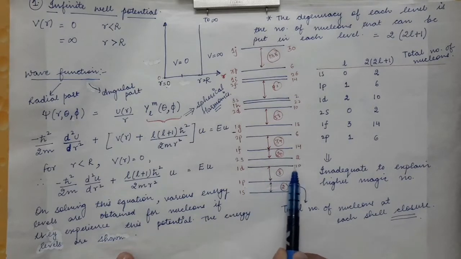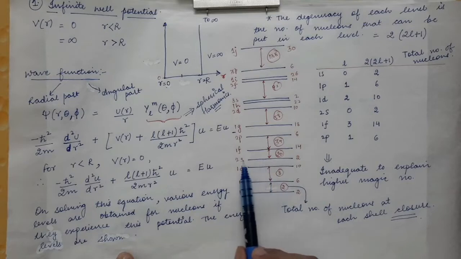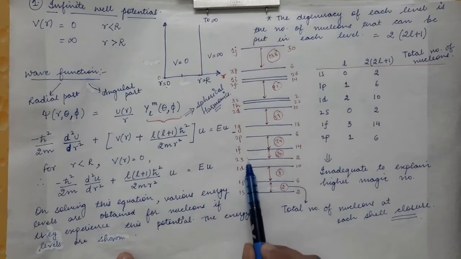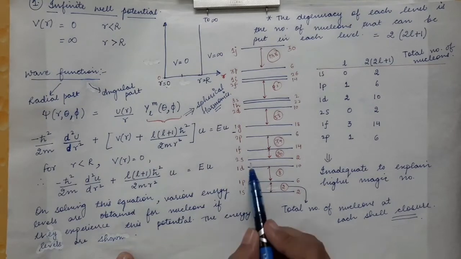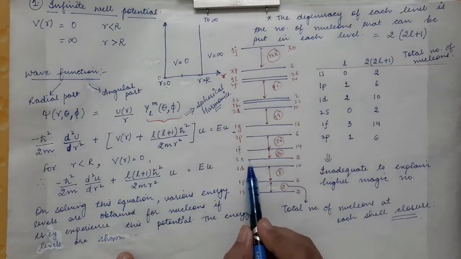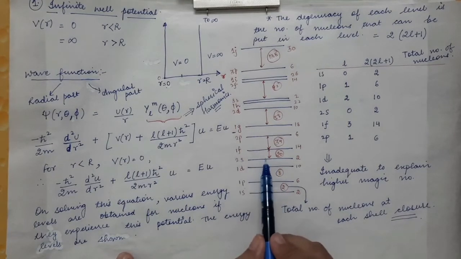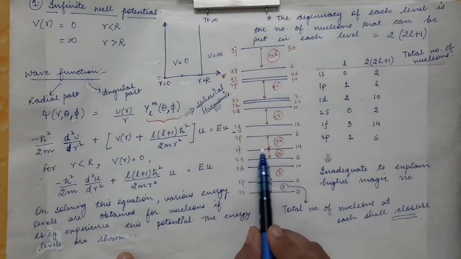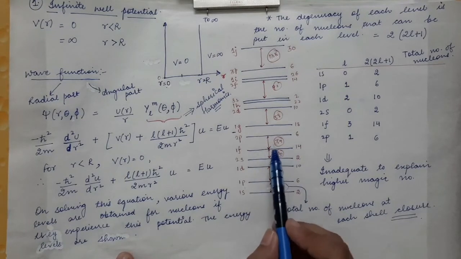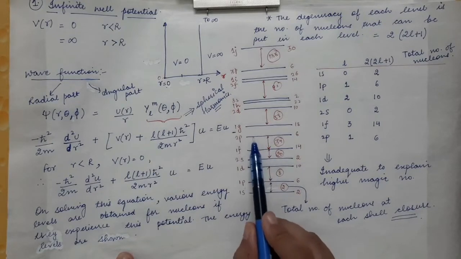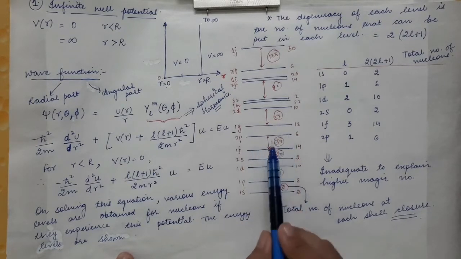So this is another shell, but the next level, the 2s level, is close to the 1d level. So these two levels combined will make one shell. After that, again, 1f is at a very high energy, so that will make another individual shell. After that, 2p is also at a very high energy, so this will also be another shell.